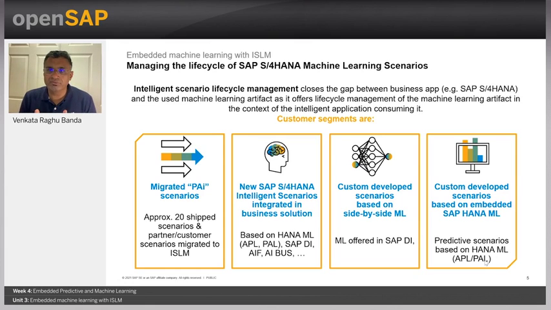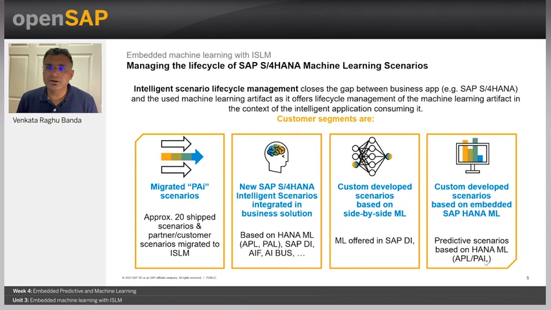And then there are 4 different things that we are addressing. The first is that we have already migrated all the old scenarios that were developed with the older technology, the Predictive Analytics Integrator, about 20 scenarios that are shipped. And now we can create new intelligent scenarios using this ISLM technology, which I'll show you briefly in the demo.